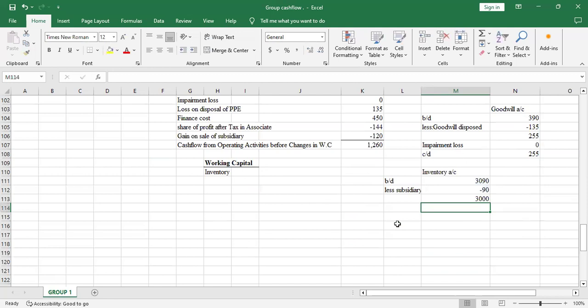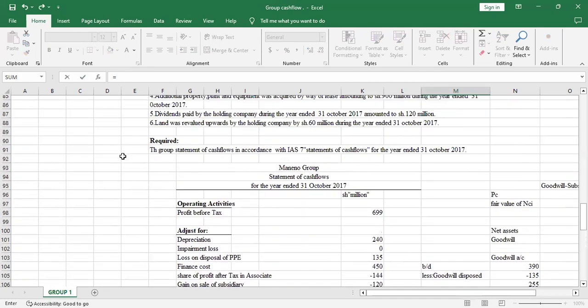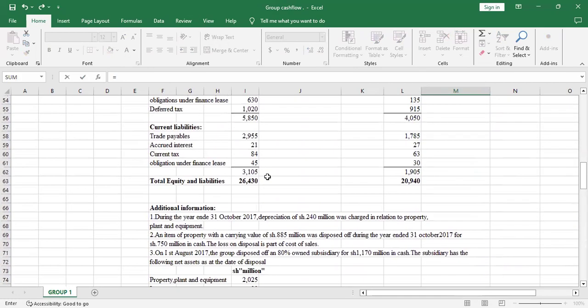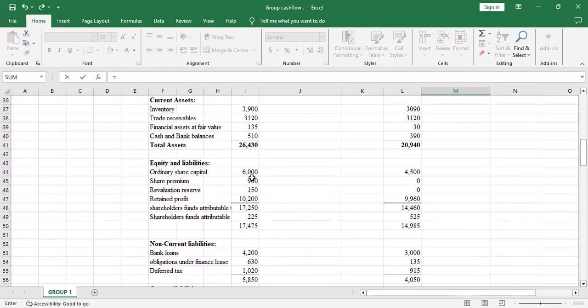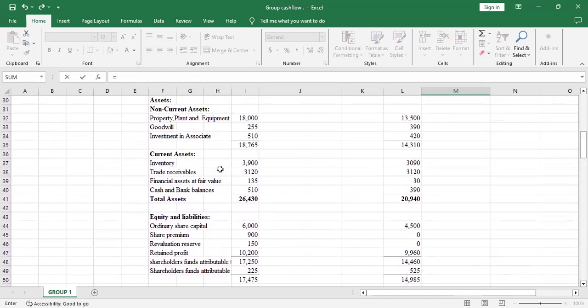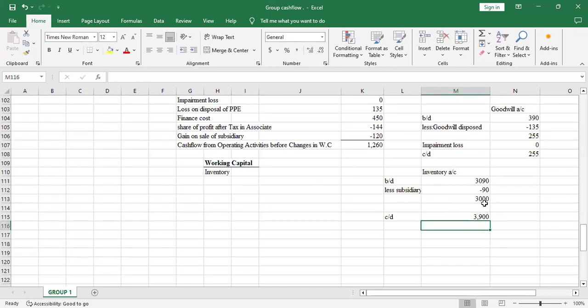So we have a balance of 3,000. So I'll compare with the balance carried down, whether there was an increase or a decrease. Yeah, so the balance carried down was 3,900. So we move from 3,000 to 3,900. That's an increase in inventory. And wherever there's an increase in inventory, that's a cash outflow.